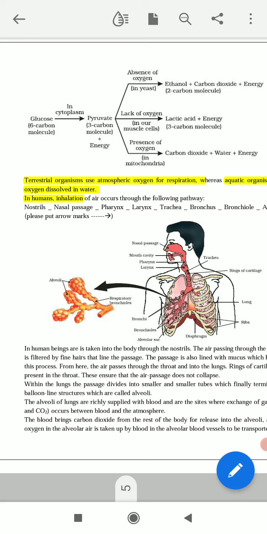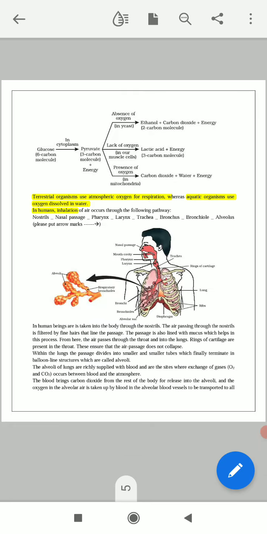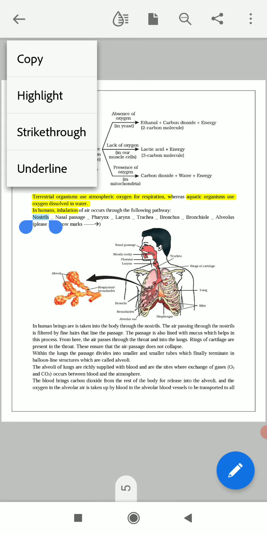Okay, so just like the digestive system, the human respiratory system has some definite function, and it is made up of some organs. The first one is the nostrils. So I am just highlighting these things.